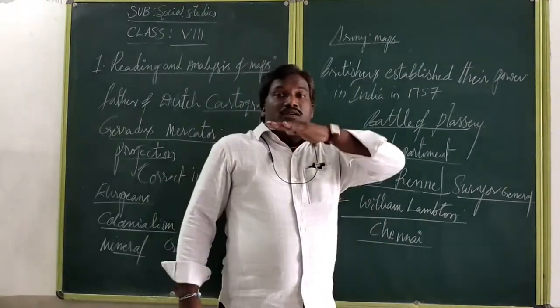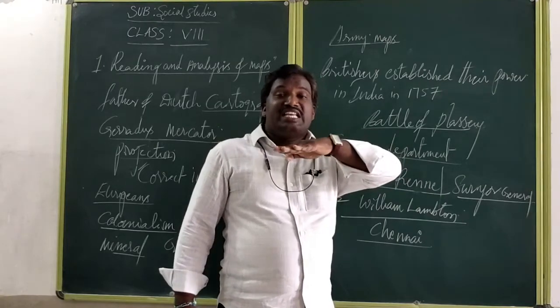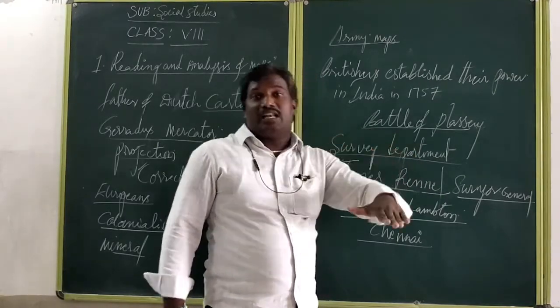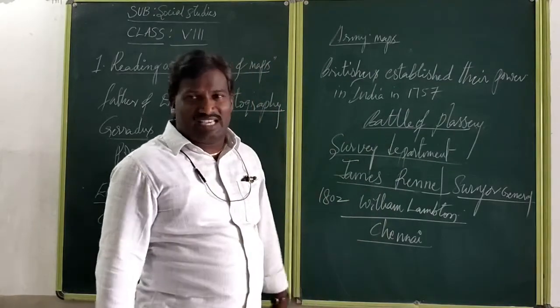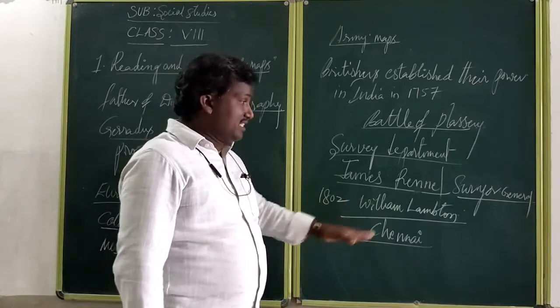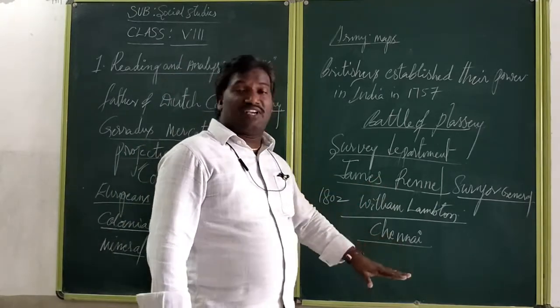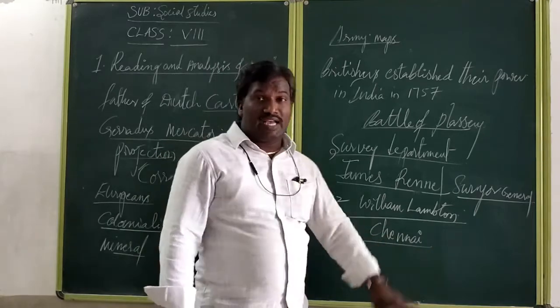Why? Because he started the survey from mean sea level, MSL. You know already very well, seas are connecting there on the east and west side. Three seas are connecting. That's why he started his geographical survey from Chennai.